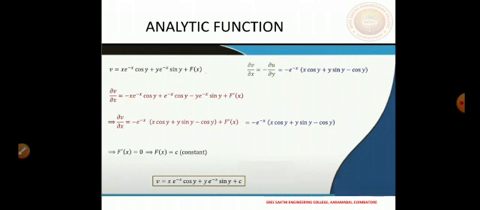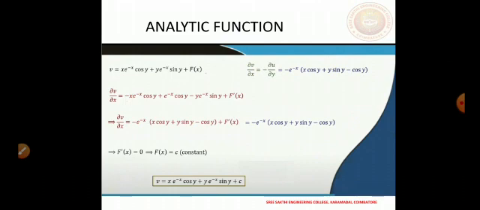That means df by dx equals 0, so f is constant. F does not depend on x. This is what the equation is telling us. So f of x equals c, and we know that v is given here. If you put this f of x as a constant, then we get the expression for v.